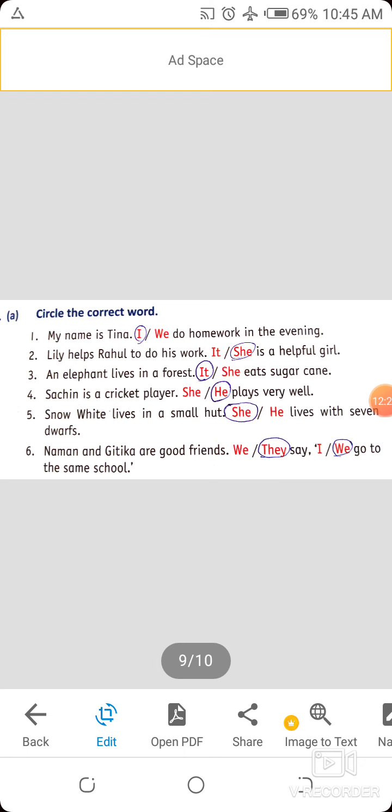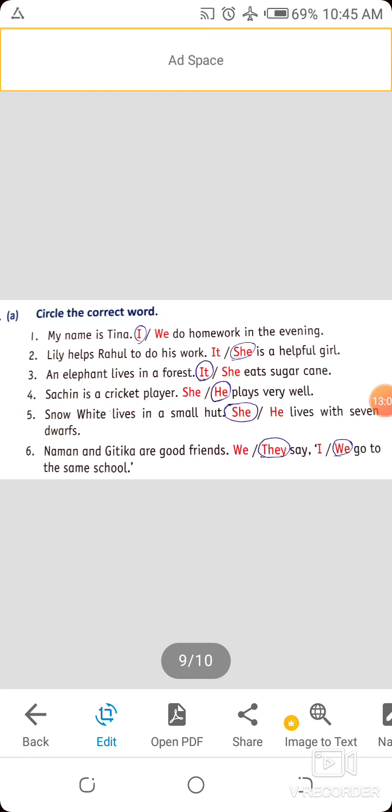I we do homework in the evening. Which word is correct? It is I, because here Tina is only one person. That's why, my name is Tina, so we use the pronoun I: I do homework in the evening. So please all of you circle I. Then second one, Lily helps Rahul to do his work. She is a helpful girl. Here the answer is she. Why? Because Lily is a girl and she is only one. That's why we put here she. Okay, the correct answer is she.